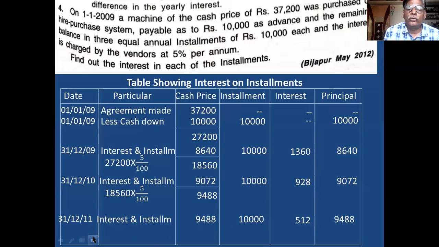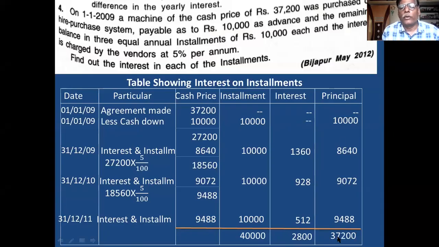After completing this, you take the total. Put an underline for all this. Take the total: installment column total, interest column total, then principal column total. Remember this. Whenever you take the total, the installment column total is called the hire purchase price, and the principal column total is called the cash price.